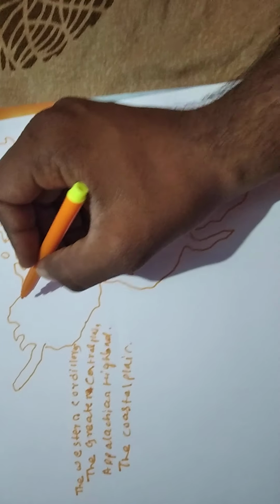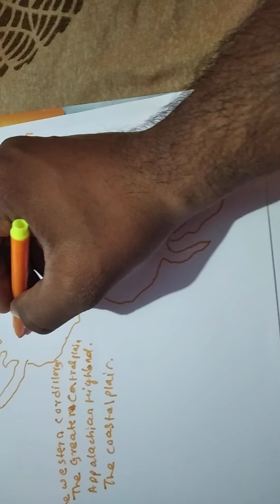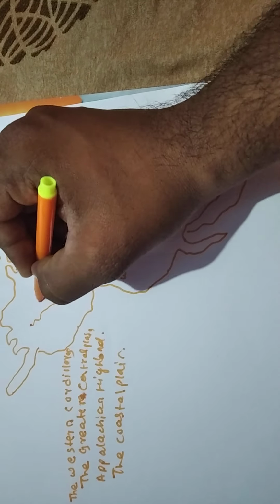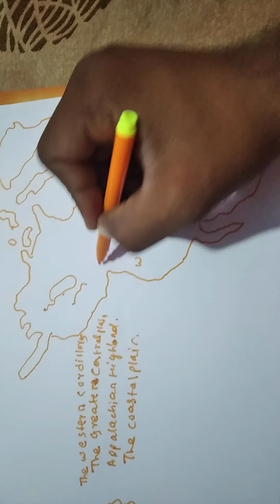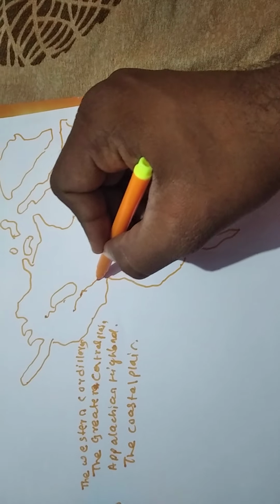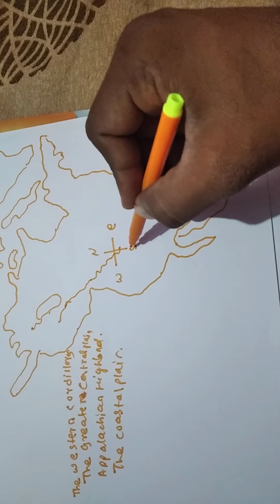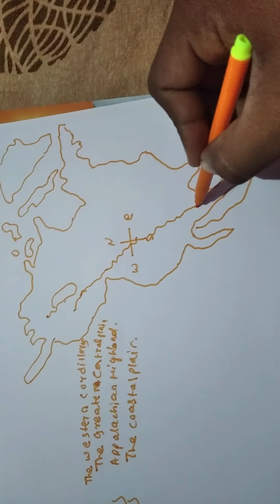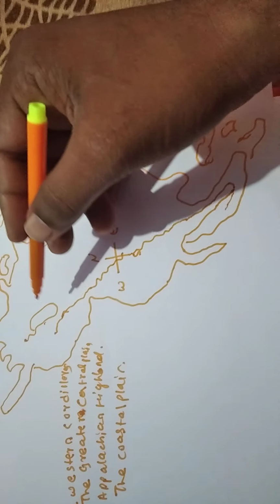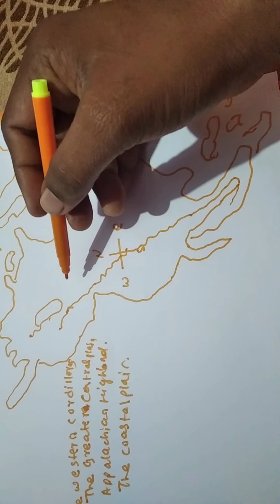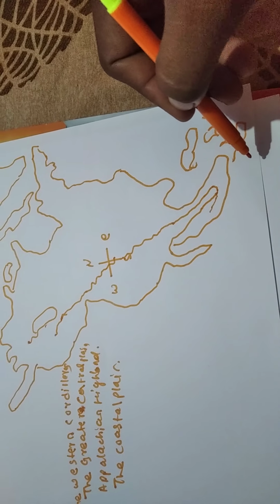See, from the Alaska Range, here is Brooks Range, and here the Alaska Range. From the Alaska Range we identify the Western Cordilleras. It extends from Brooks Range or Alaska Range to the Mexican Plateau.